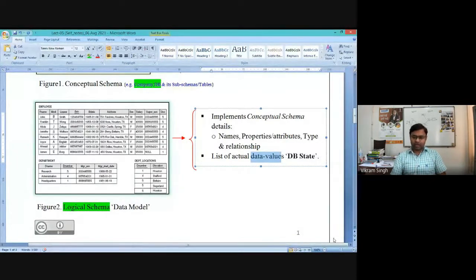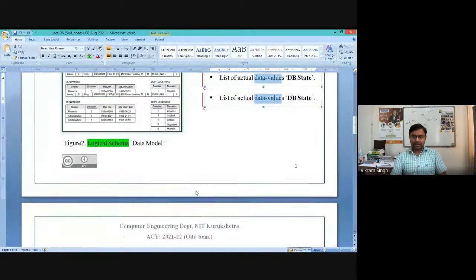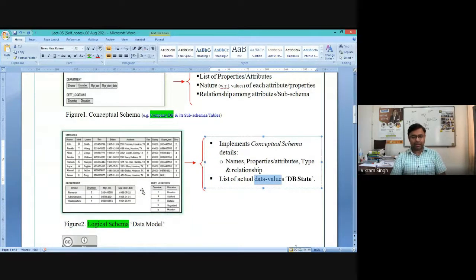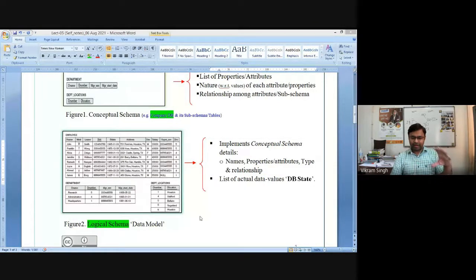So these two pictures are broadly highlighting the difference between two schemas. One is conceptual, then we have logical. In case of logical, we will have actual database values to give the actual idea that these are the values which the system will be having, which the database will be having, right? So after this, you should have a clear idea of what a data model is. A data model is nothing but the actual implementation of the conceptual schema. It will have a list of values on the listed or created conceptual schema details, right?